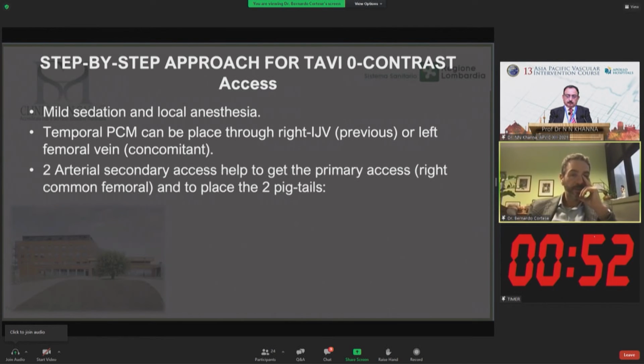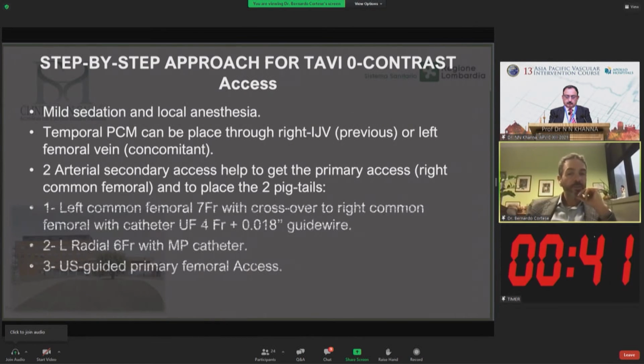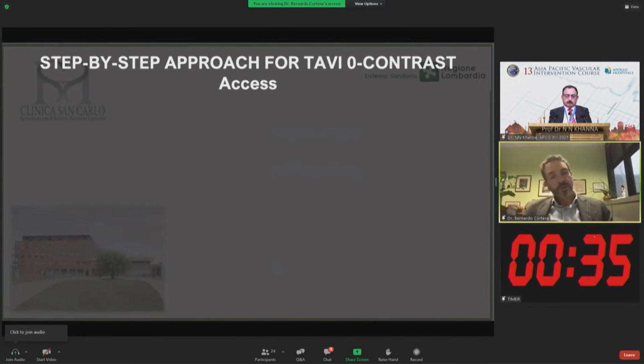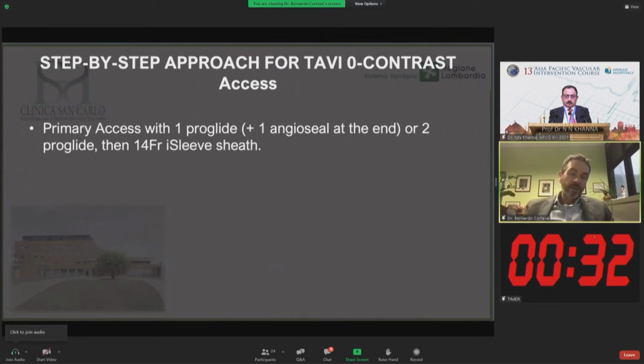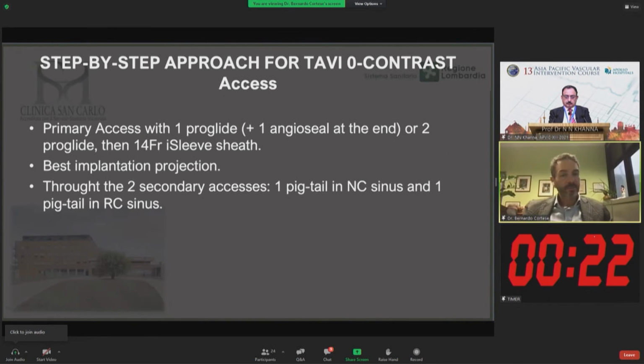We put a temporary pacemaker, and we had 2 ancillary arterial secondary accesses, one by the left radial artery and the other one from the left femoral artery, putting 2 pigtails. And then we had the major access site from the right femoral artery. Then we pre-closed the first one with 1 Proglide, and in the end we had to put 1 Angio-Seal. Sometimes we have to use 2 Proglides and 1 Angio-Seal for the main access.